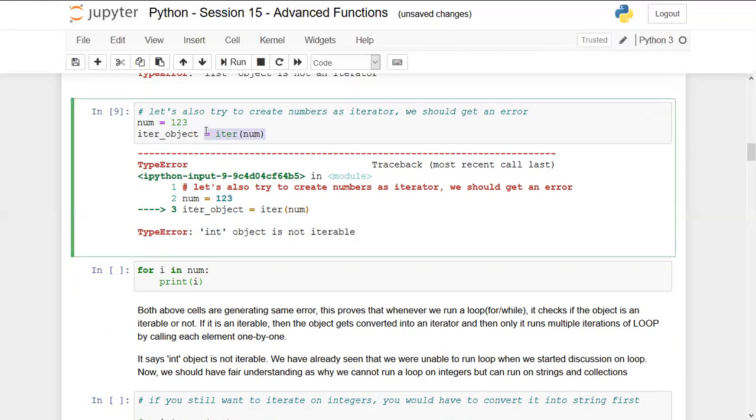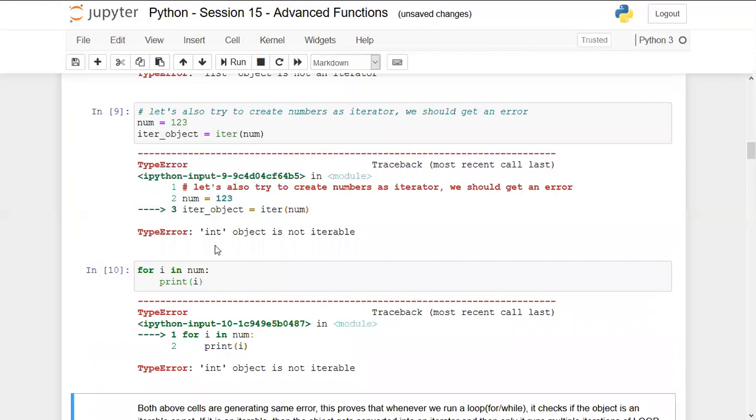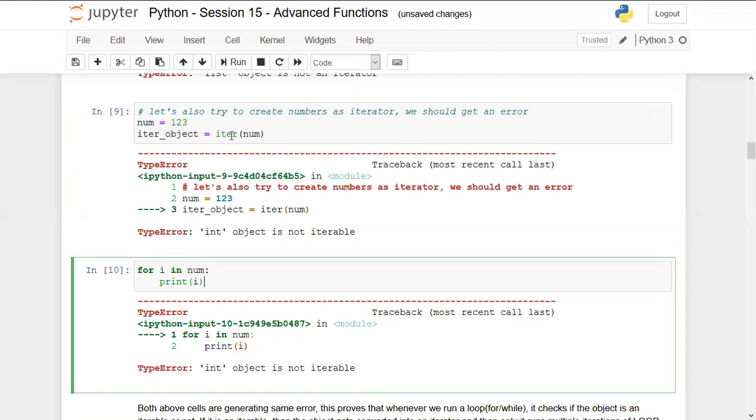The iter method is raising an exception, and the same method will be invoked in the for loop as well. I think now you understand that a for loop indeed runs this iter method as well as the next function in the backend. This was just to prove that this concept is there in loops.